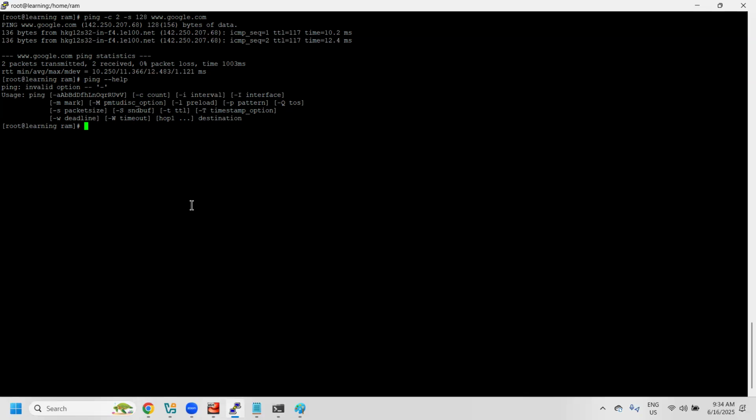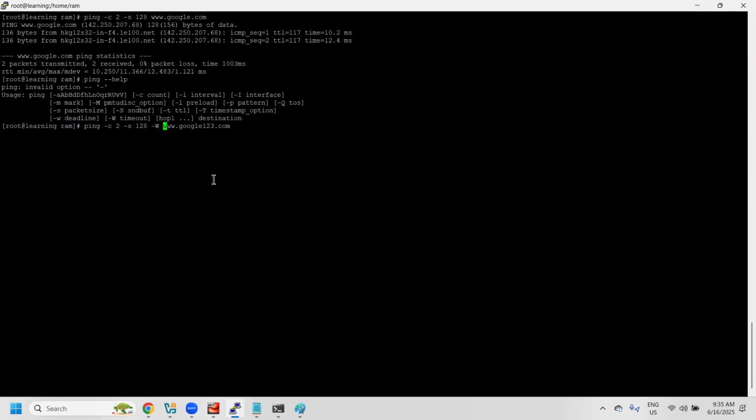So ping and stop on first success. For example, if you want to stop on first success, we discussed that. If you want to specify the timeout, this is also one of the important options. For example, if you are going to ping google123.com, it is trying to wait for some time, right?